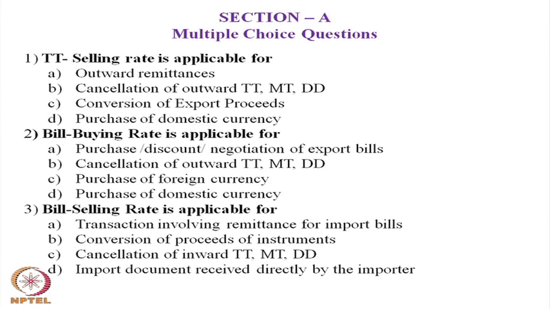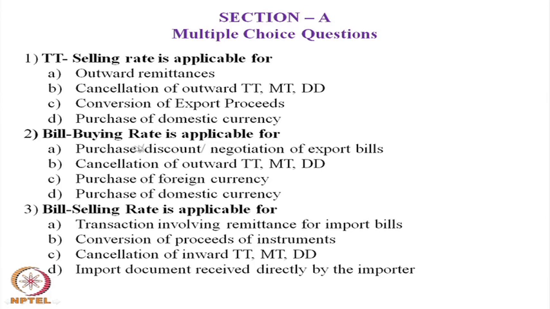When you need foreign exchange, you go to the bank, ask for TT selling rate. So, TT selling rate is for outward remittances. You want to send dollars from India to Canada, you go to the bank, ask for TT selling rate. So, you sell a TT. So, answer to question number 1, TT selling rate is applicable to, answer is A, outward remittances.